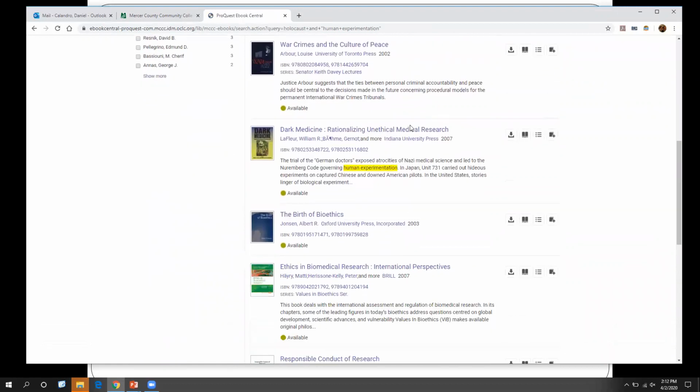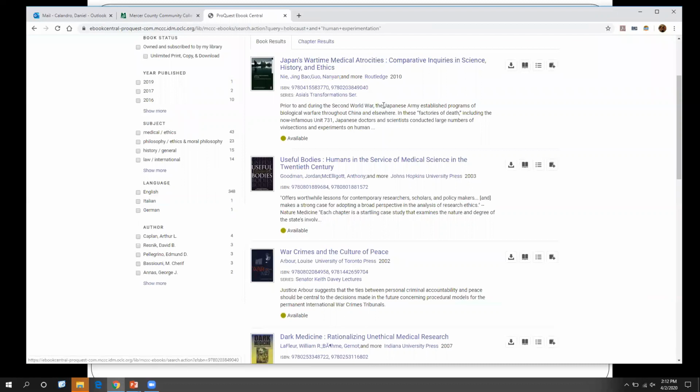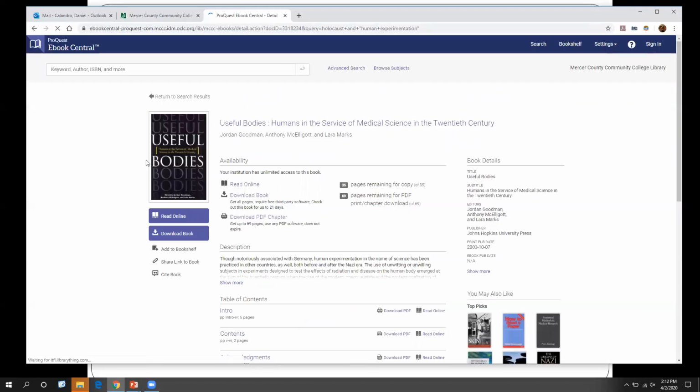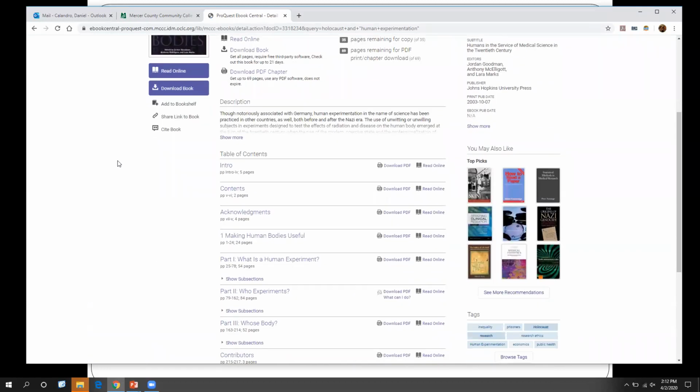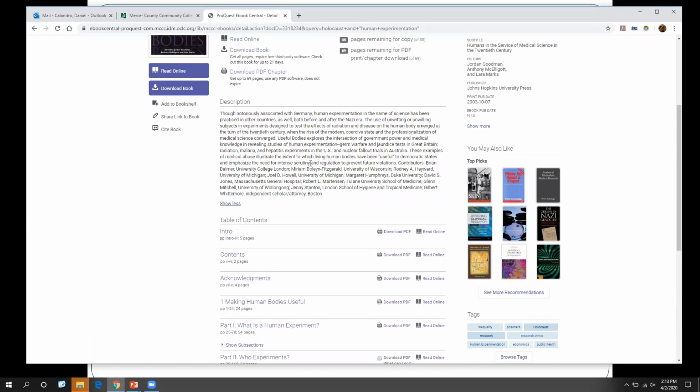And we can scroll through it. So let's go ahead, we'll click on one here. Okay, so there's Japan. Let's try this one here. When you click on a book, it doesn't take you to the book right away. It takes you to some info about the book. Take a look at the description. Here, this is going to very quickly tell you what this book is about.